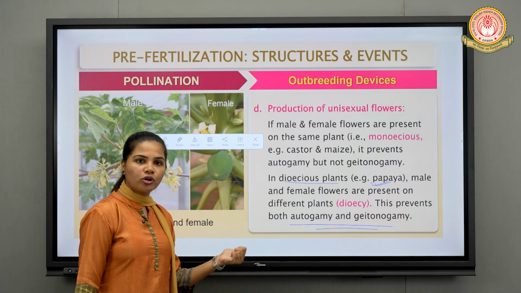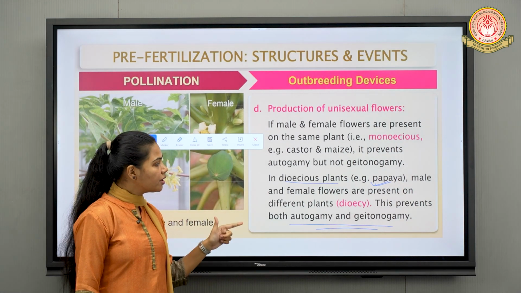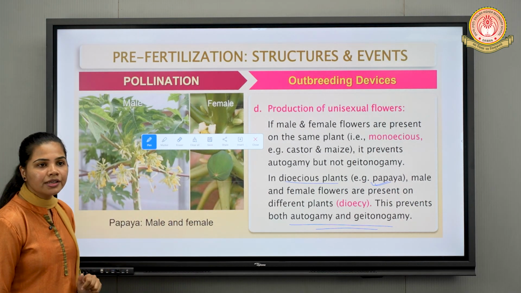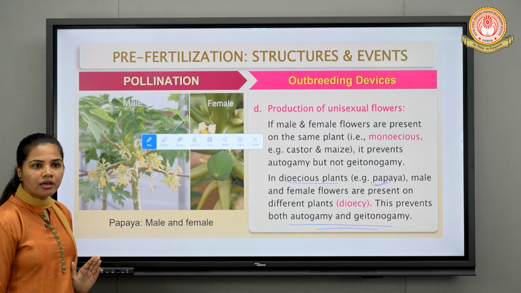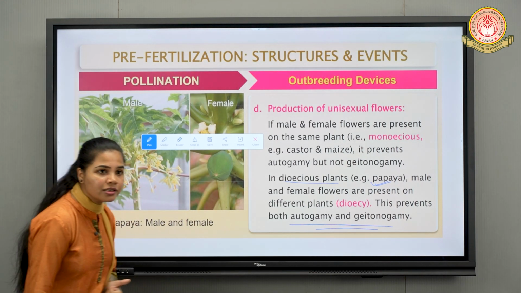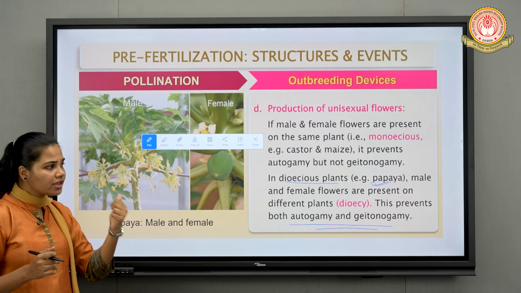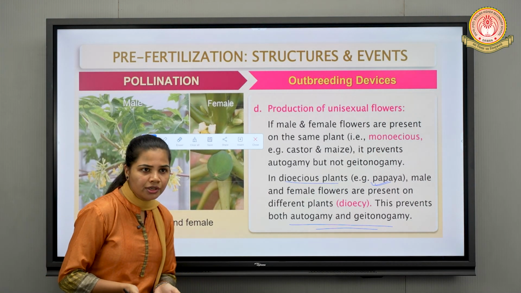Self-pollination, both autogamy as well as geitonogamy, but it will encourage what? Cross-pollination. Correct? All the four devices are clear? Fine. Production of unisexual flowers, then arrangement of stamen, or you can say anther and stigma, at different positions, right?